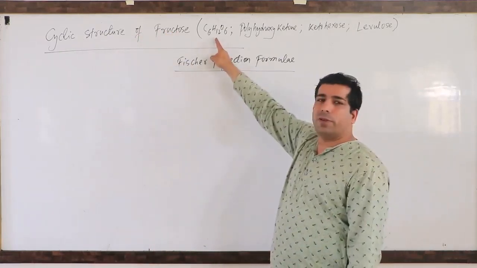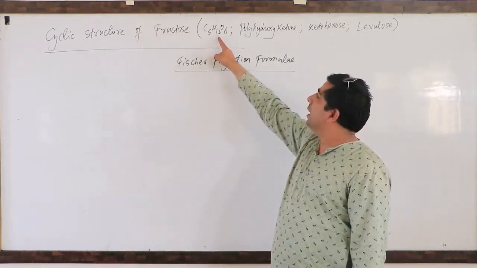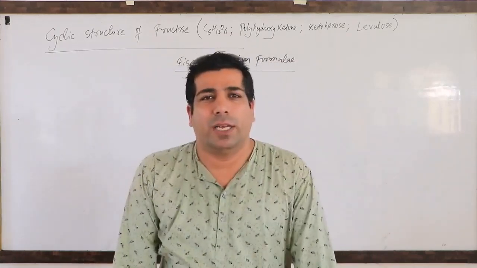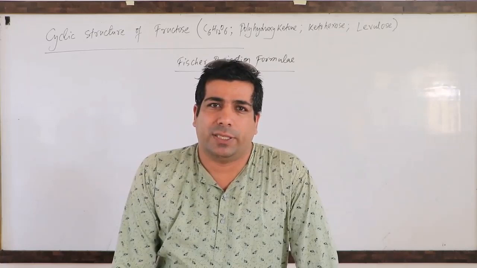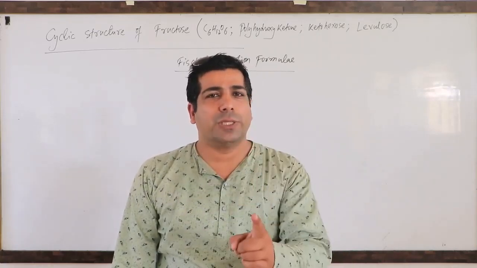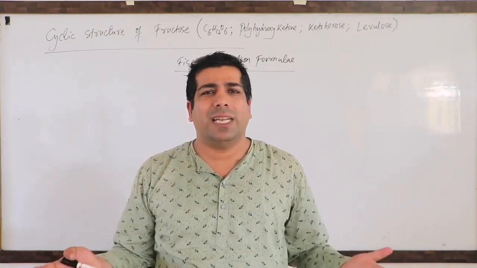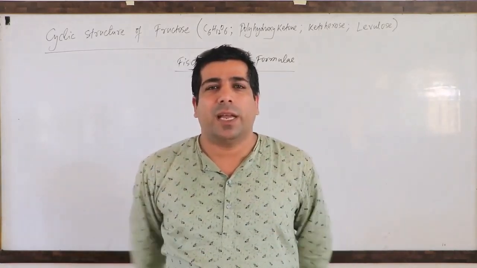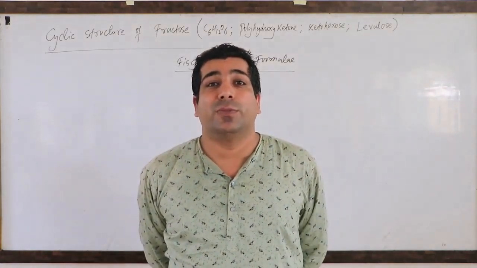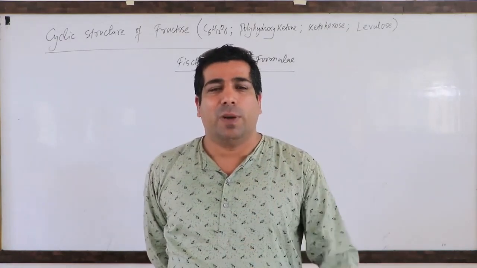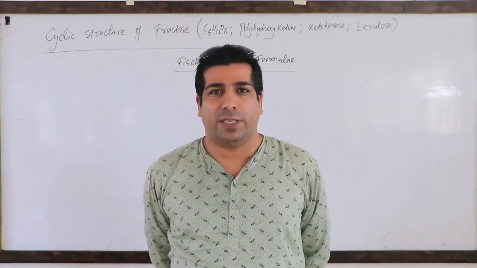This is the molecular formula of fructose, C6H12O6. Glucose also has the same molecular formula, C6H12O6. And I explained in one of the classes, what is the relationship between glucose and fructose? They are functional isomers because their molecular formula is the same, but their functional groups are different.